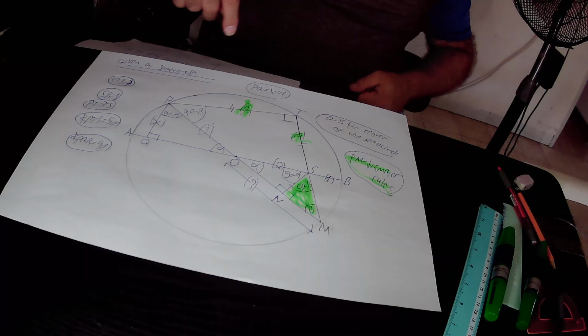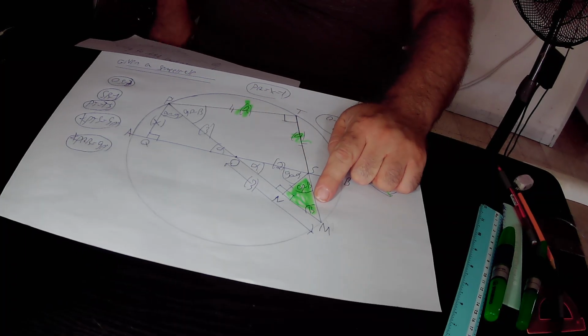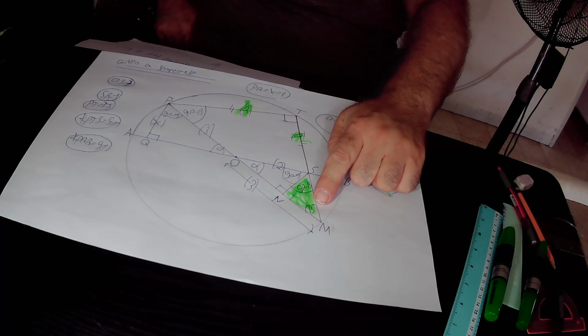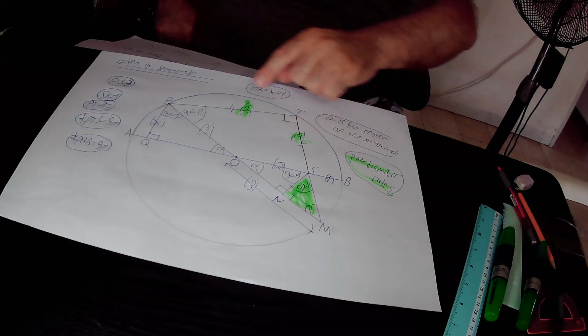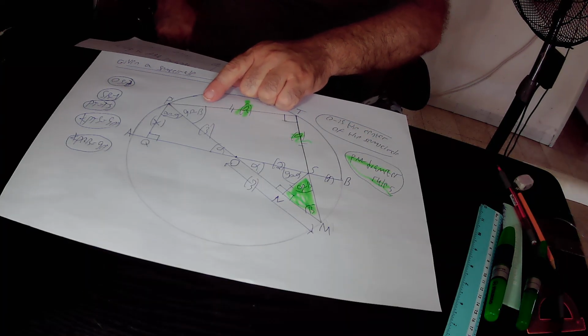Likewise, in the big right triangle PTM, this angle equals beta, therefore angle beta is the common angle that belongs to both triangles. This angle equals beta, this angle equals 90 degrees, and therefore this third missing angle must be equal to 90 degrees minus beta, according to the rule that the sum of the angles in any triangle is equal to 180 degrees.